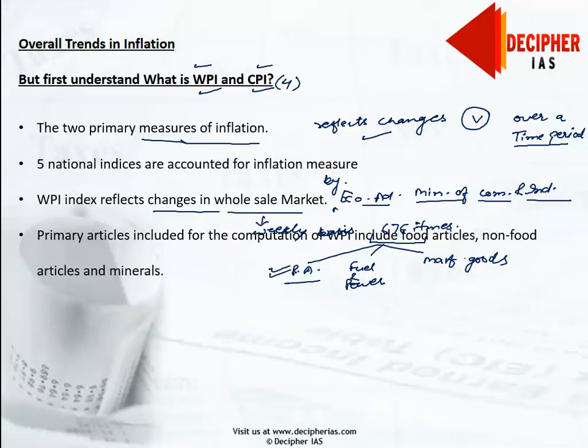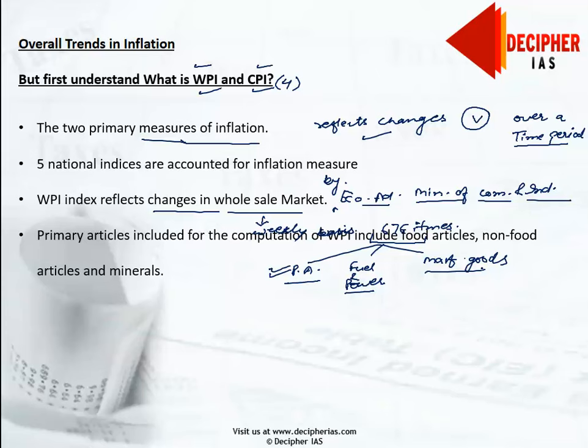As far as the fuel and power sector is concerned, it contains power, light, lubricants, electricity, coal mining, and mineral oil. On the front of manufactured goods, we include food products, beverages, tobacco products, wood and wood products, textiles, paper and paper products, basic metals, alloys, rubber, and so on.